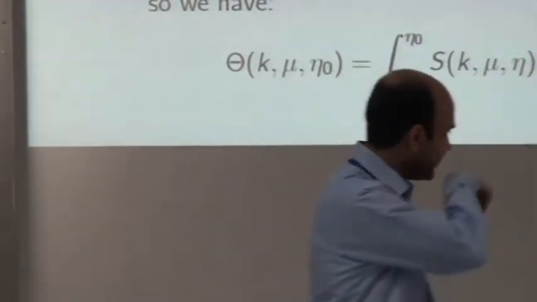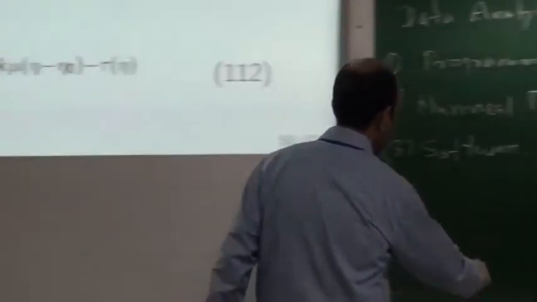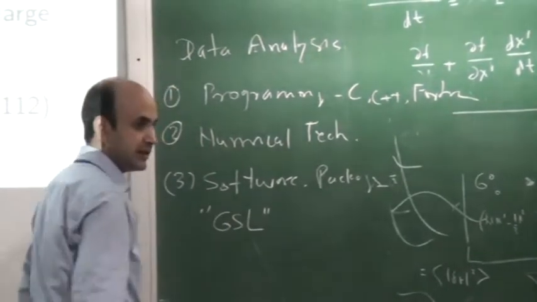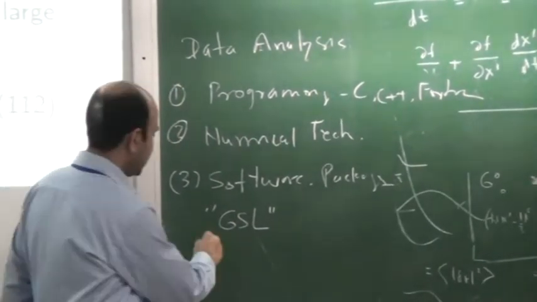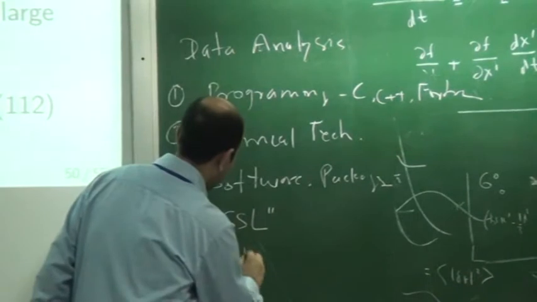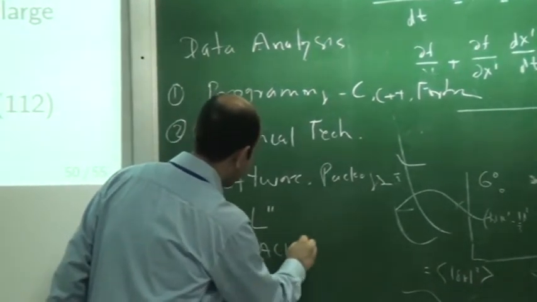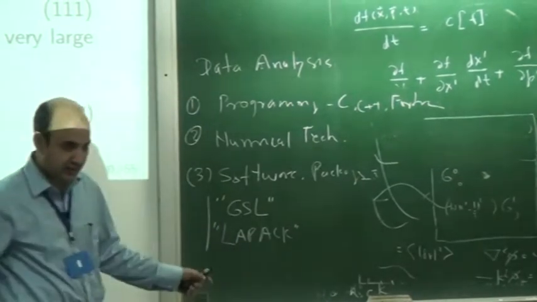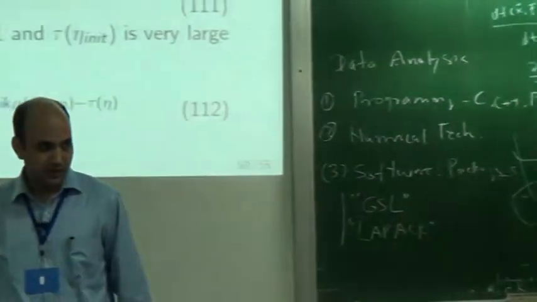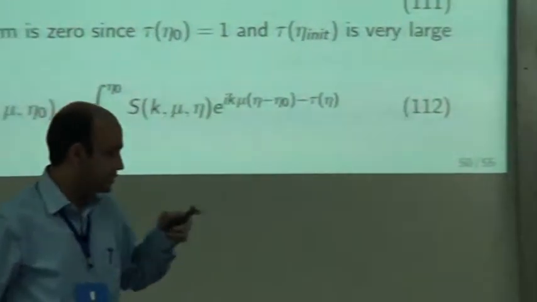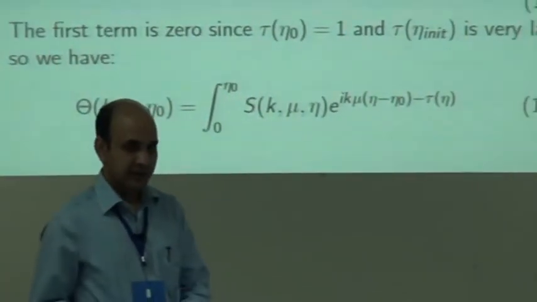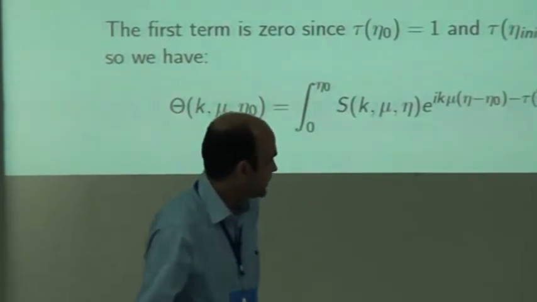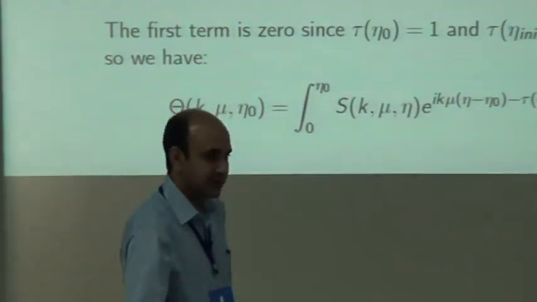Scientific packages like GSL, GNU Scientific Library. At some point in future, if you are interested and you find some time, you just Google around, see LAPACK, what it is. So GSL is the GNU Scientific Library. It has libraries of many mathematical functions and all sorts of things. LAPACK is a linear algebra package.